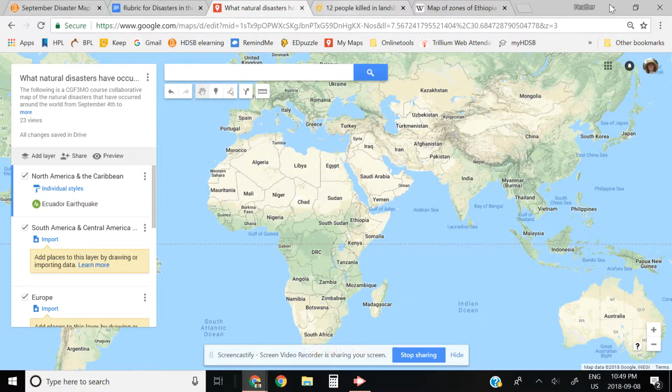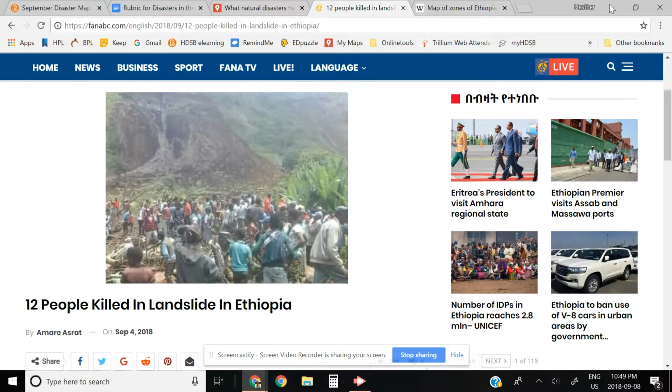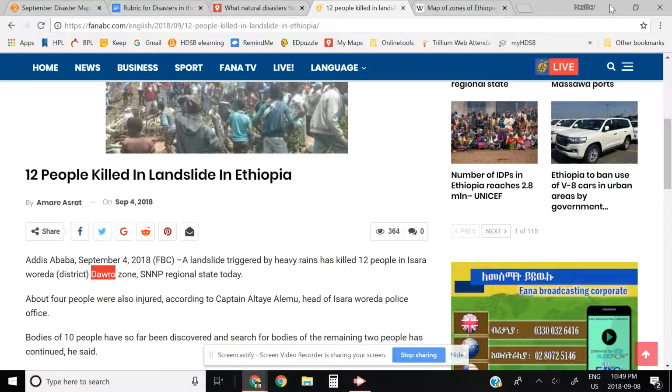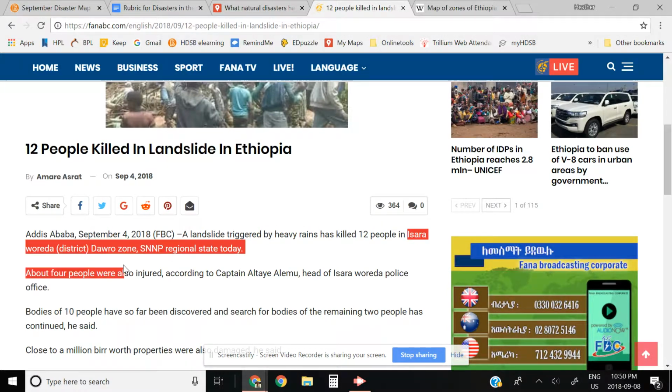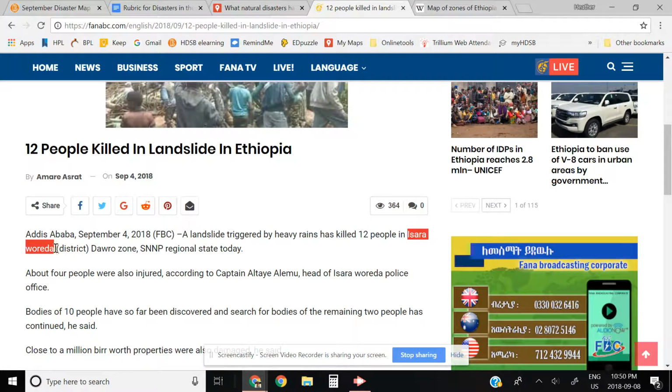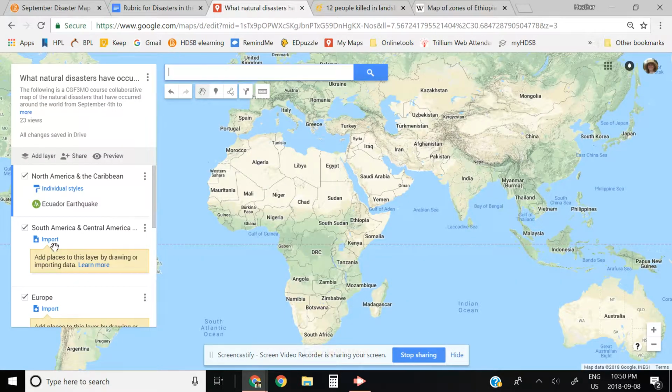Now, I need to know specifically where this occurred. I can't just put it in any random spot in Ethiopia. So I've looked here and it says a landslide triggered by heavy rains killed 12 people in the Isra Orda district. So I'm going to highlight this, copy this, go back to my map and put it into my search area and see if I can find anything. I click, no, I can't find anything.